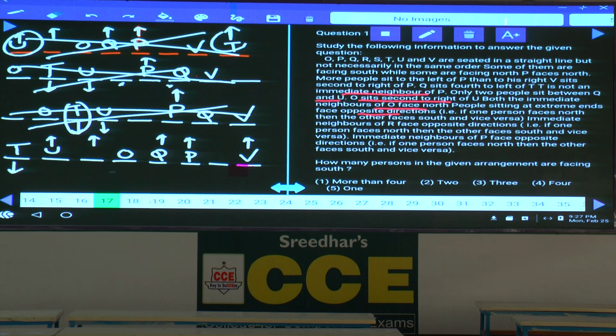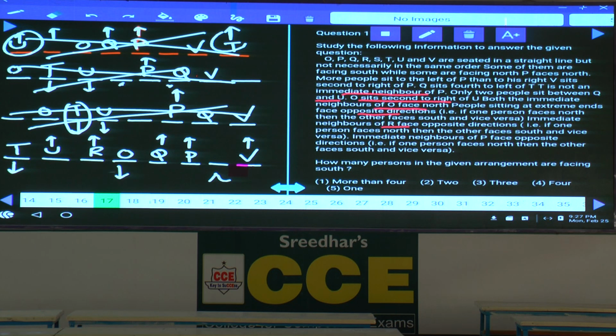Immediate neighbors of R face opposite directions. Can R be in between P and V? No, because if R is here, the immediate neighbors are facing the same direction. Hence, if R is here, then O will be facing towards south.